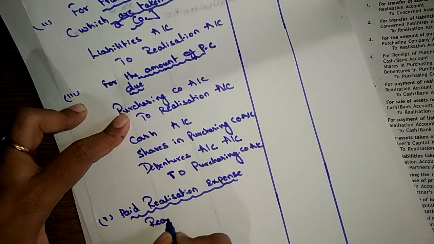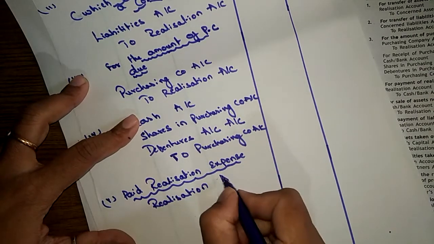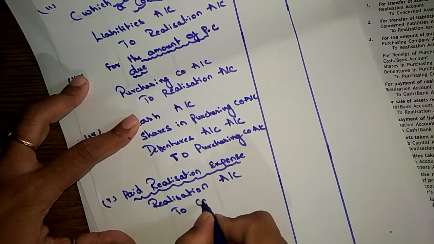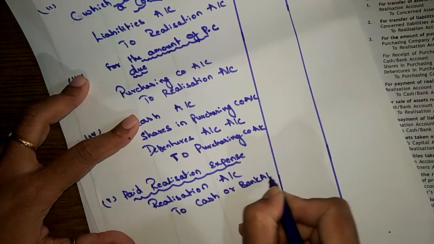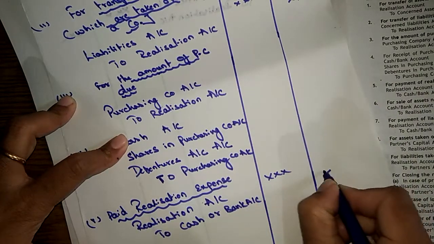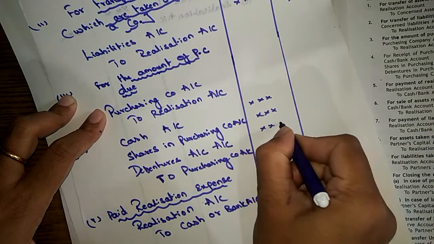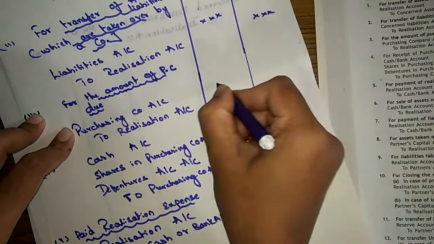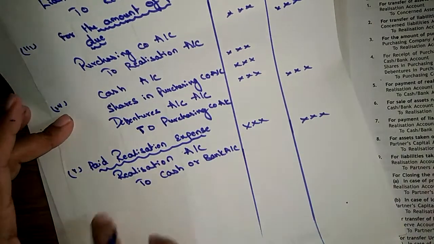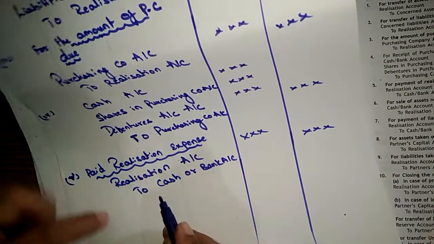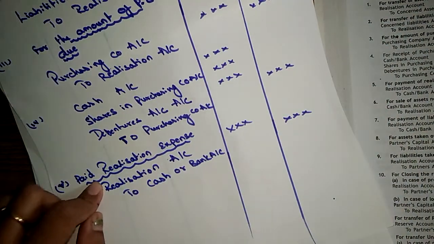For this, the entry will be realization account to cash or bank account. That is the amount column. So we need to pay that through the realization account again. Then the next entry.